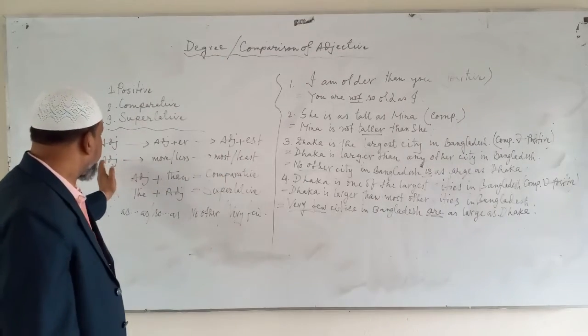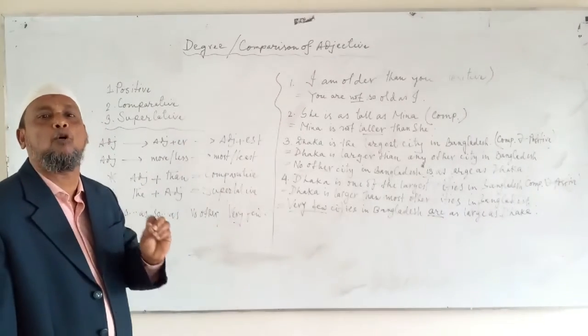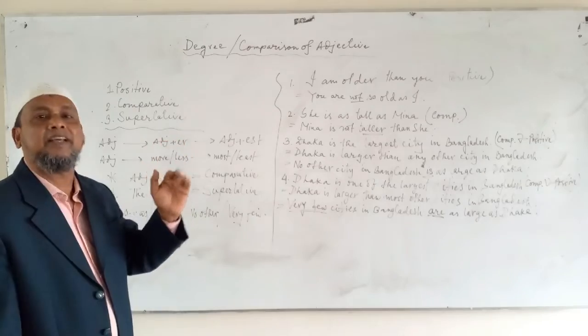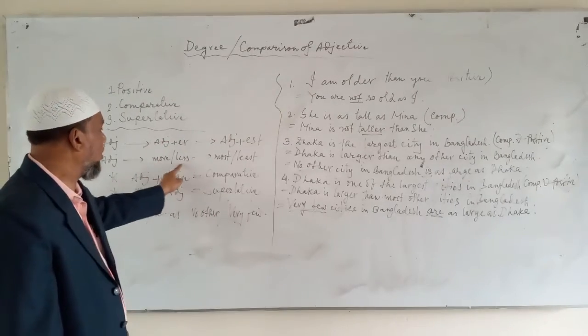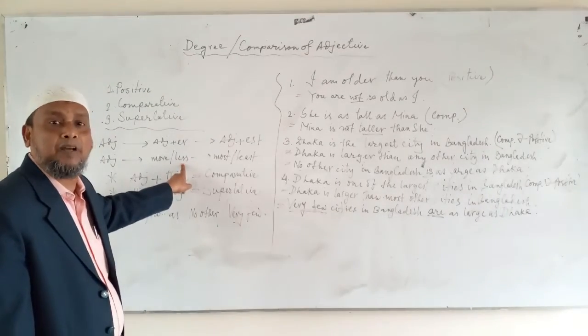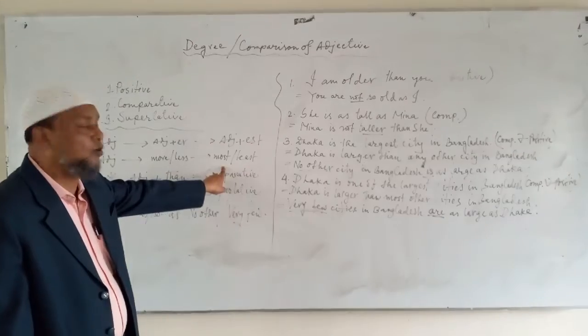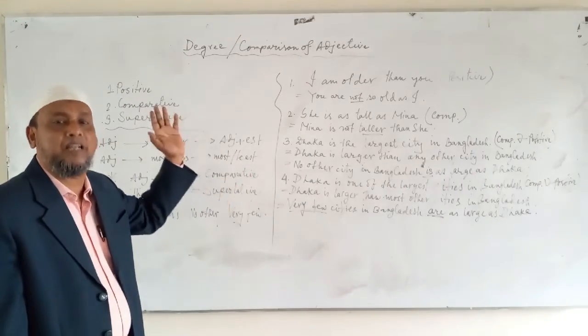But sometimes there are adjectives which are more than one syllable. In that case, we have to add more or less before the adjective, then it will be comparative, and most or least before the adjective, and then it will be superlative.